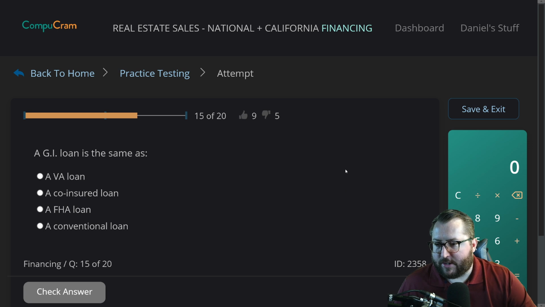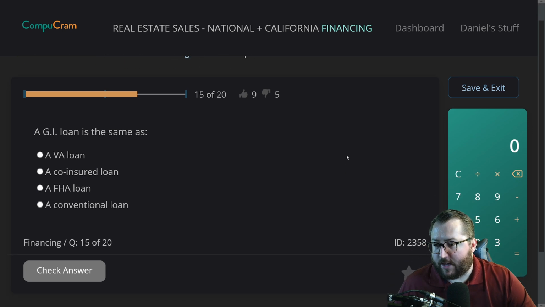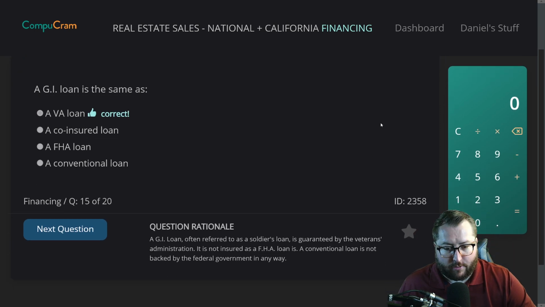A GI loan is the same as A, VA loan, B, co-insured loan, C, FHA loan, D, conventional loan. This one's pretty easy, I think. A VA loan, a veteran's loan, GI loan. Not a FHA, not a conventional, not a co-insured. All right, we know that one. We're starting to know these a little bit more, you know? So we study along with this.